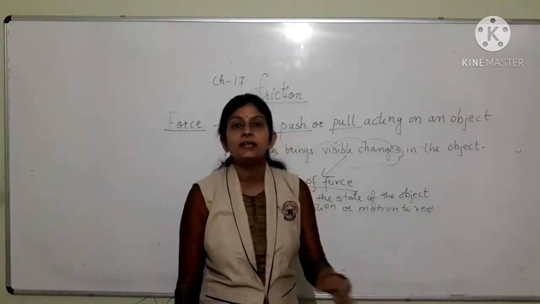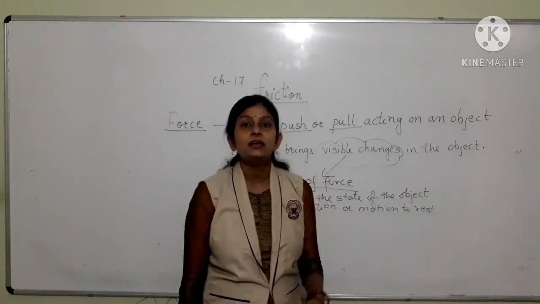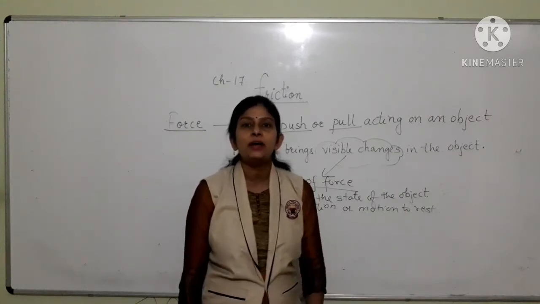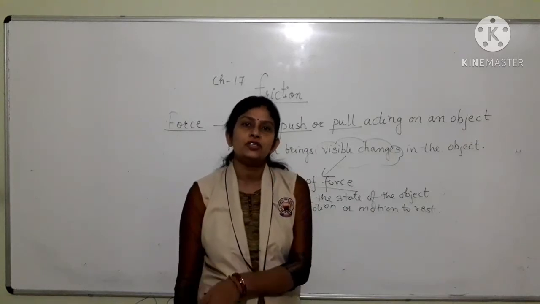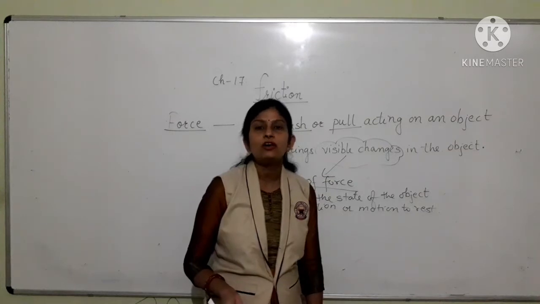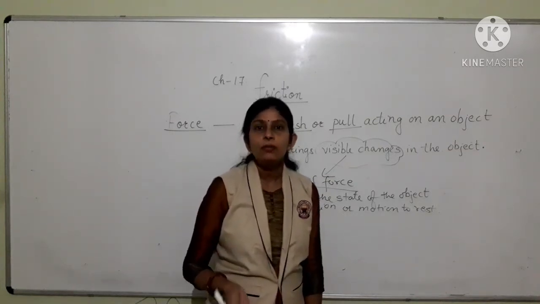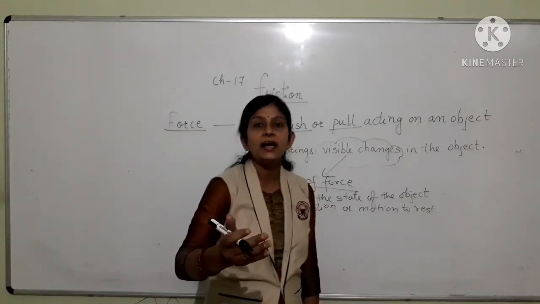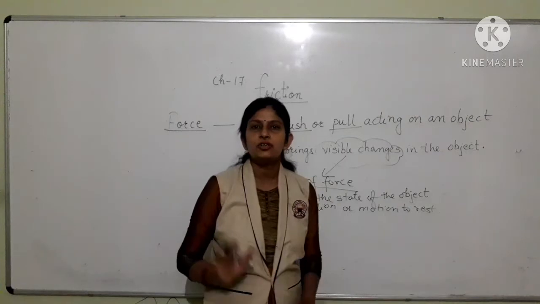Because fielder collects the ball, fielder stops the ball. It means fielder applies the force on the ball. That is why motion of the ball is changed into state of rest. So in both examples, state of the object is changed from rest to motion and motion to rest by the application of force.